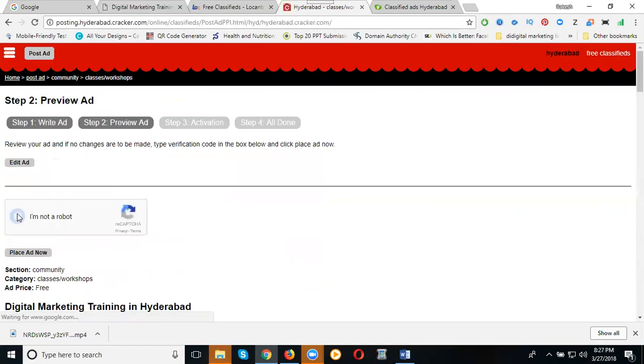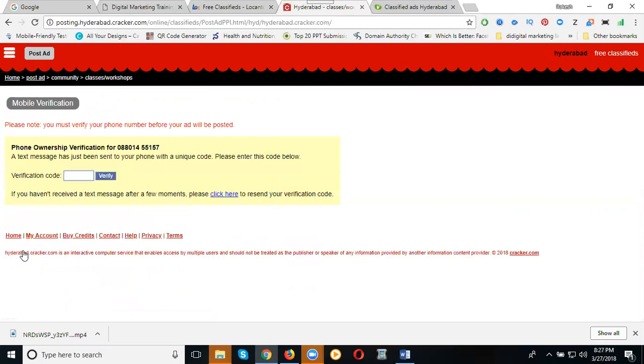Now just capture the code. Place the ad now. So I got the verification code. So it's complete and secured. Wait for a second. So you add your code, then just click verify.